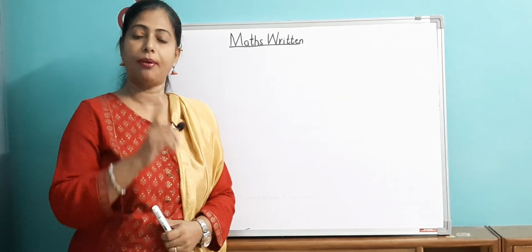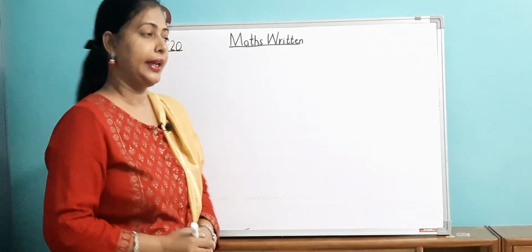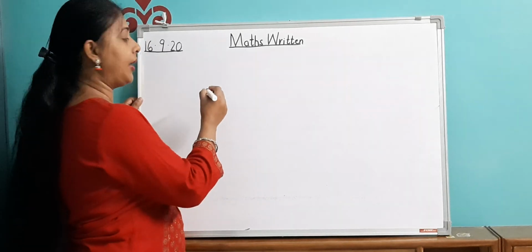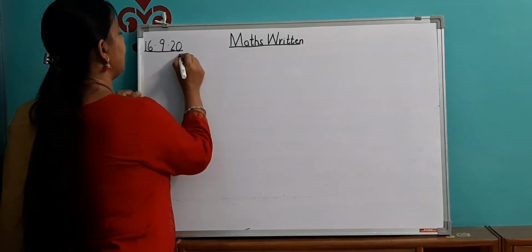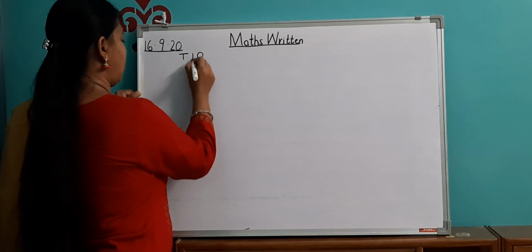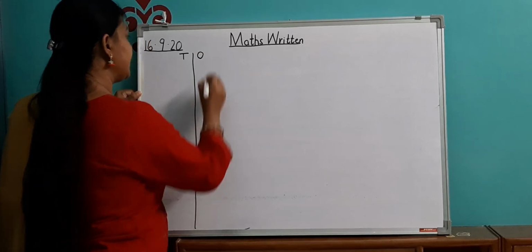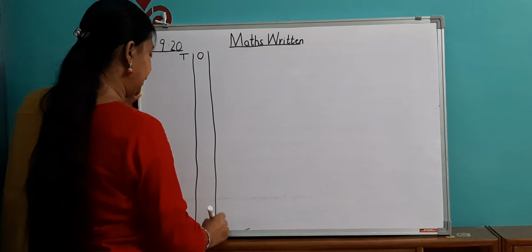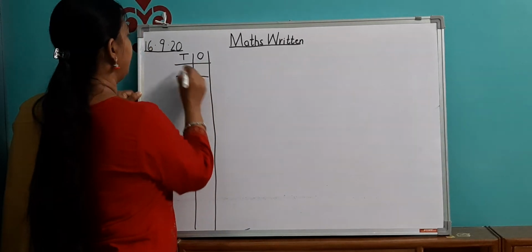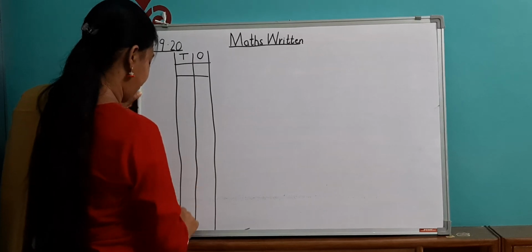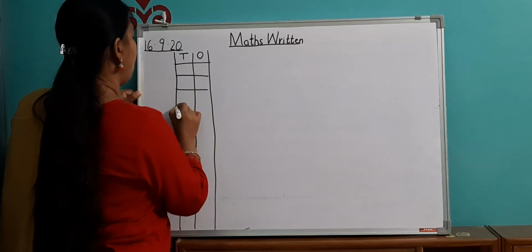First of all, if you remember from 1 to 10, which number do we start from? This is the tens column, this is the ones column. When we start writing the numbers, we start with number 1.